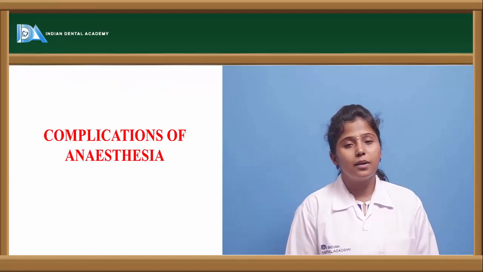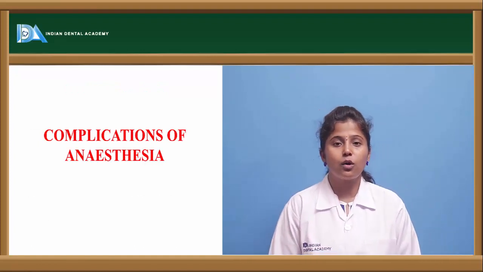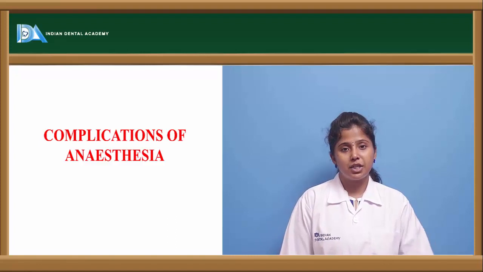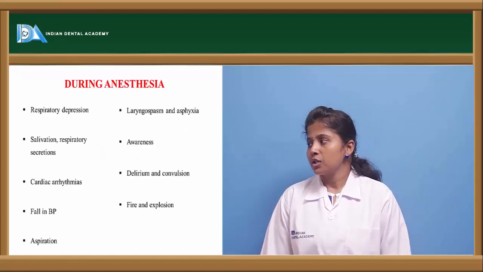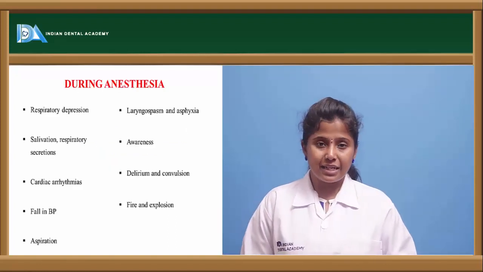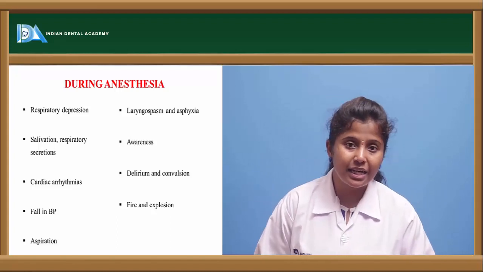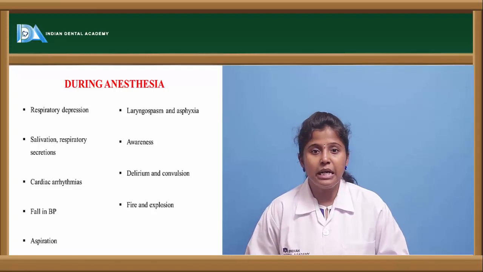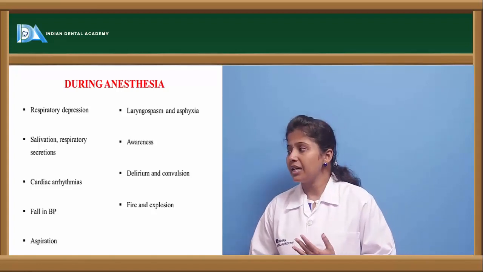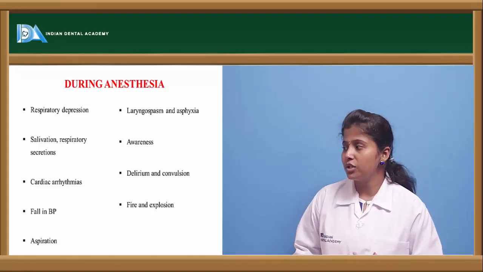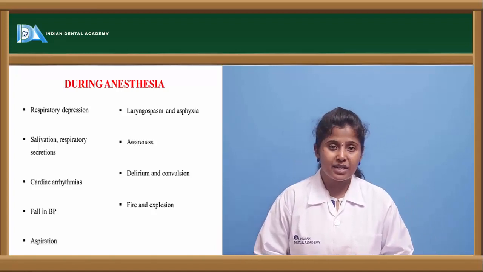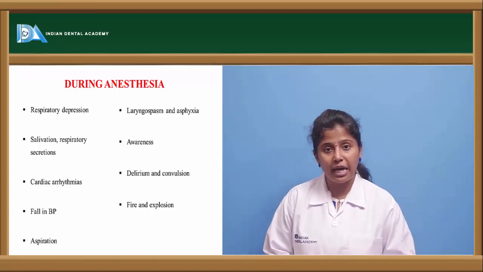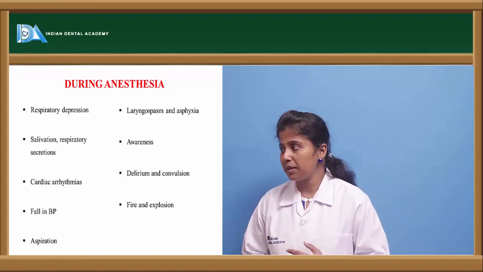Now let us see the complications of the anesthesia. So what are the complications if the general anesthesia is prolonged for a longer period of time? So here, during the anesthesia, while we are giving the anesthesia, it may cause respiratory depression, and it may cause the salivary and respiratory secretions to be reduced, and it may cause cardiac arrhythmias. There will be disturbances in the rhythm of the heart, and there will be a fall in the blood pressure,